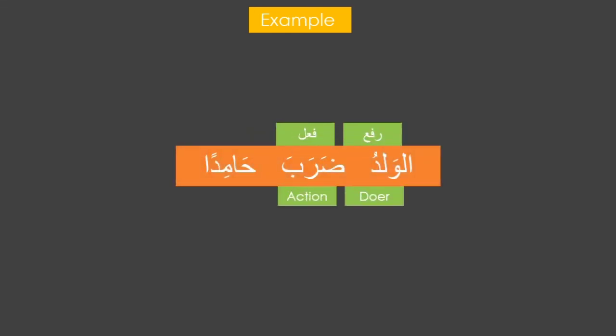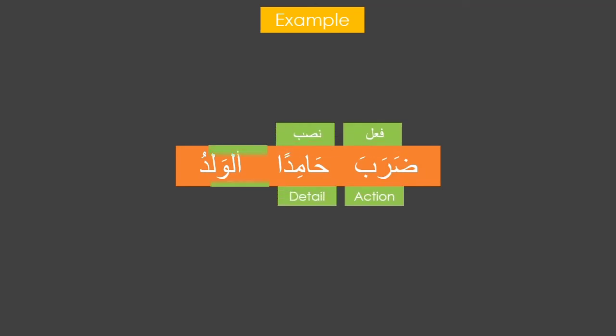Al-waladu daraba hamidan. Daraba hamidan al-waladu. In all 3 cases, status remains the same. So this is one way to identify the status of ism.